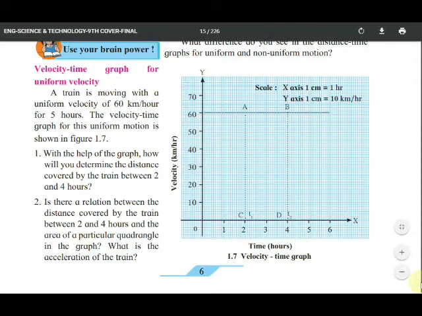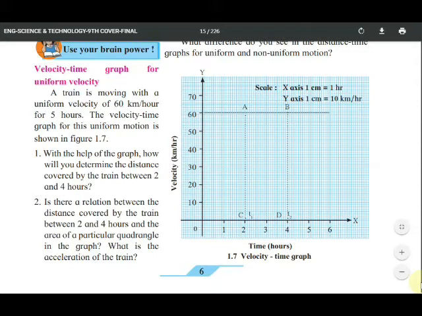Within an hour, it covers 60 km. So in 5 hours, the train can cross 300 km, yes or no? It can cross.